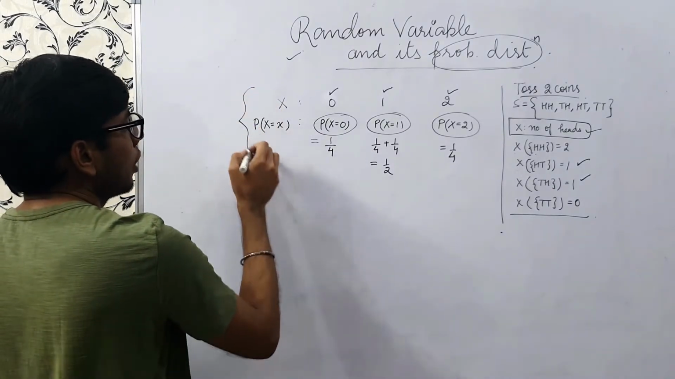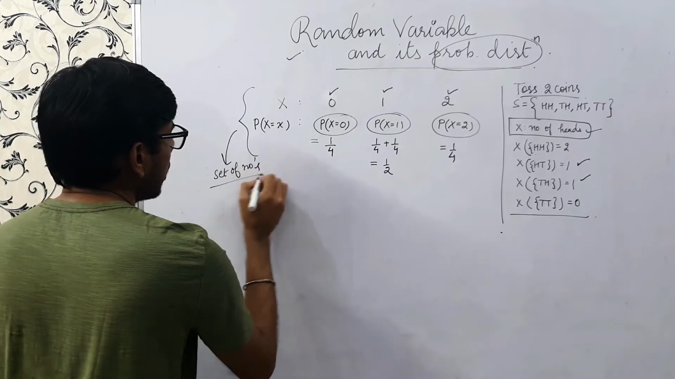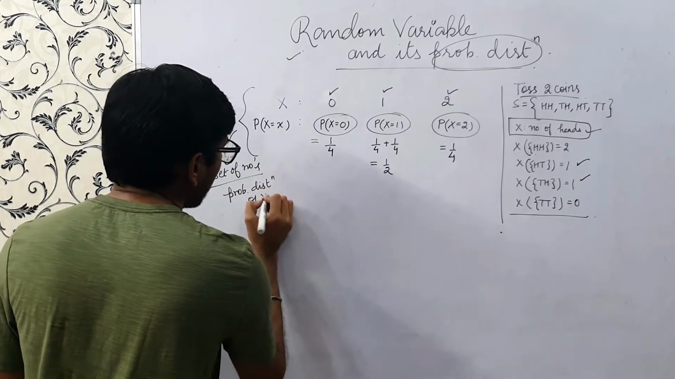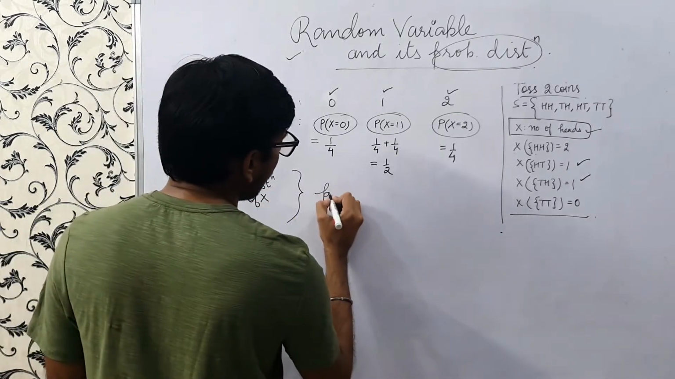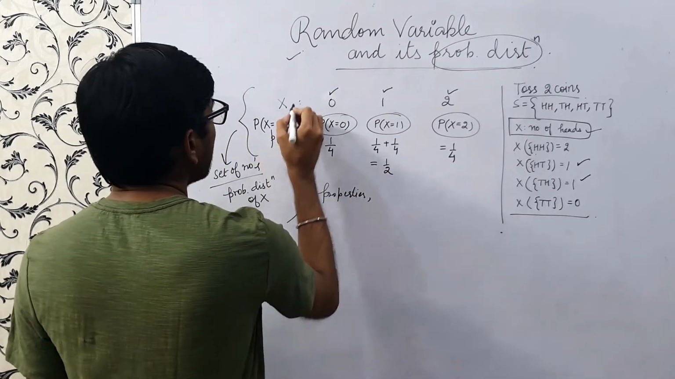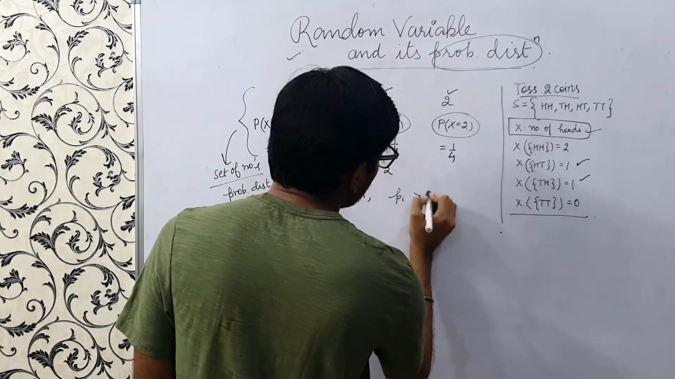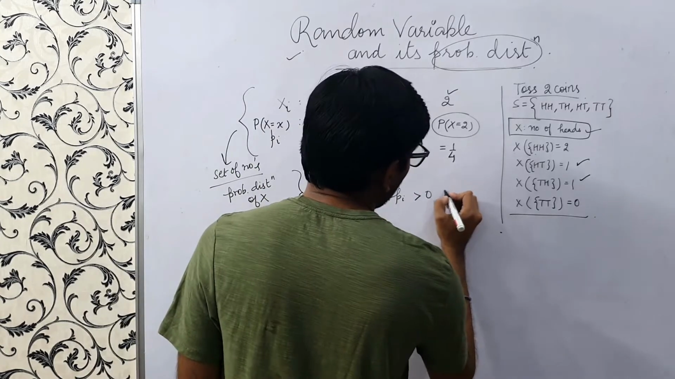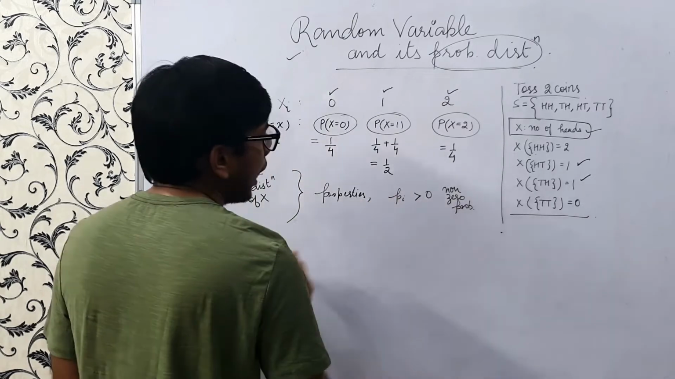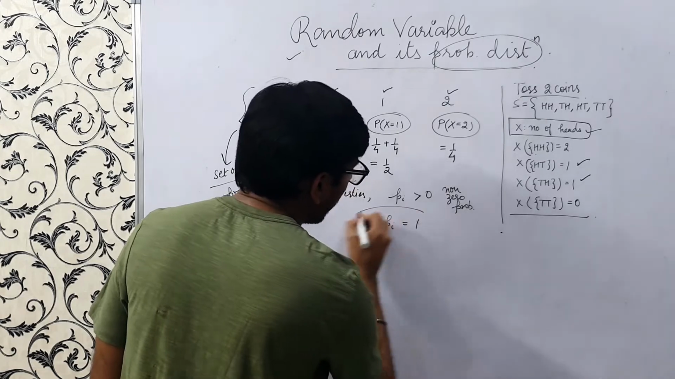So this set of numbers is nothing but the probability distribution of x. What is the property of a probability distribution? We say this is p_i and this is x_i. All p_i are greater than or equal to 0, so there is some non-zero probability, right? And summation of p_i over i equals 1, right?